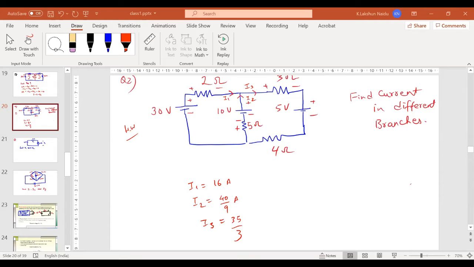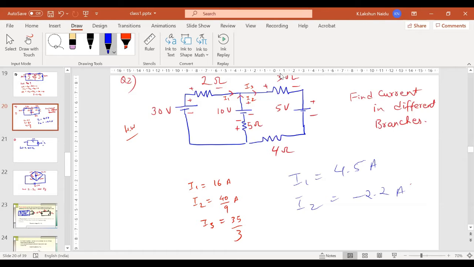Yeah, you are right, 4.5. I2 I got minus 2.2 and I3 2.27. So the actual answers: I1 is 4.5 amperes, I2 is minus 2.2.